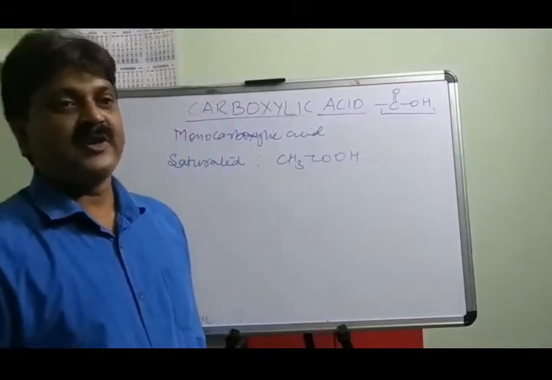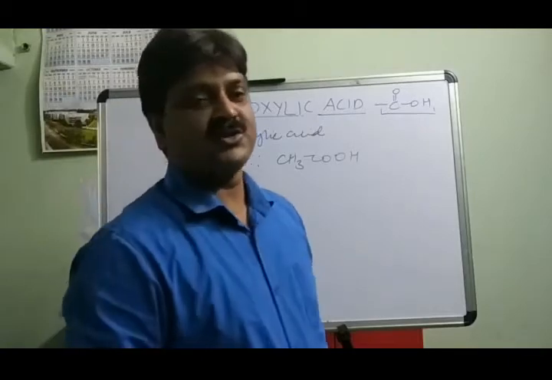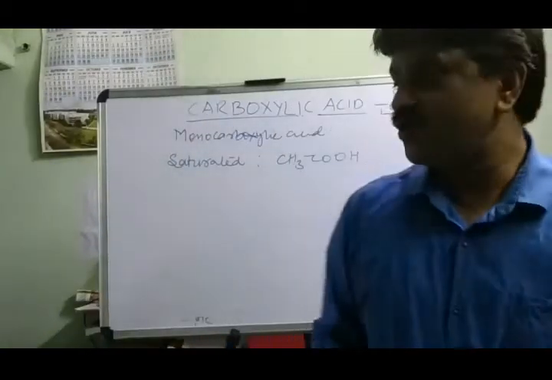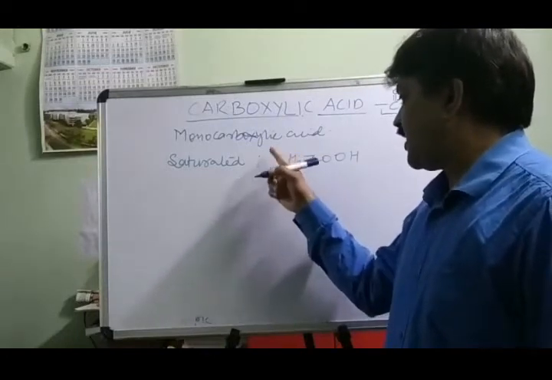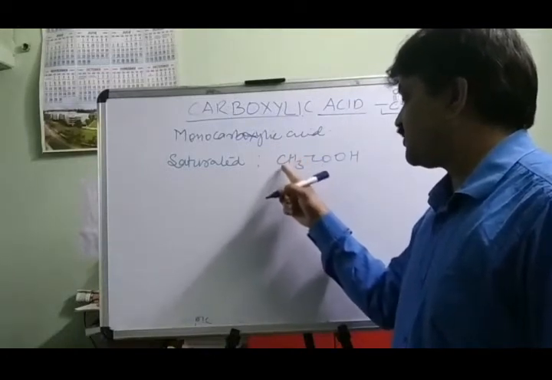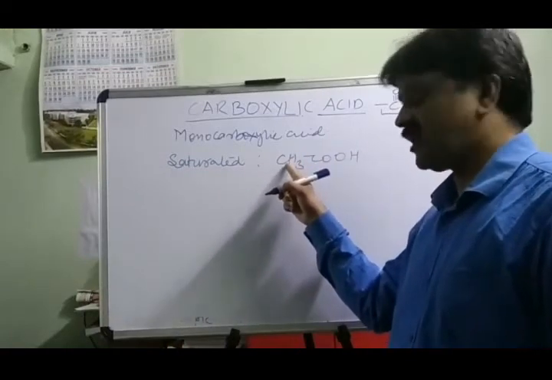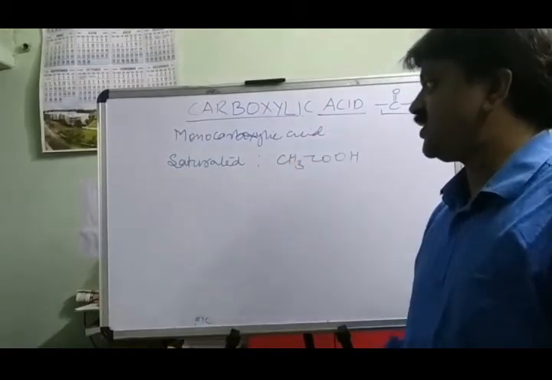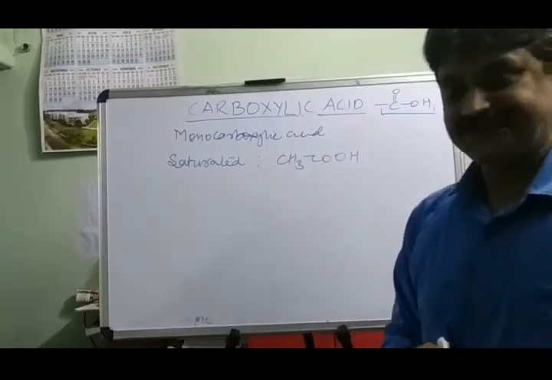You know very well what saturated means. Saturated means when all 4 valencies of carbon are completed by single bonds, this is called a saturated hydrocarbon. So in a carboxylic acid, when the carbon valency is completed by single bonds, you will see here CH3 and 1 bond to the COOH group. This is a saturated hydrocarbon, so it is considered a saturated monocarboxylic acid. An example is acetic acid.